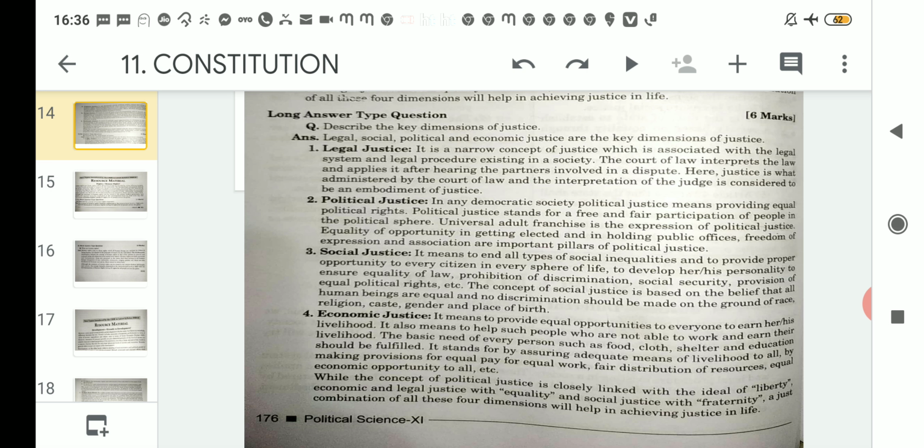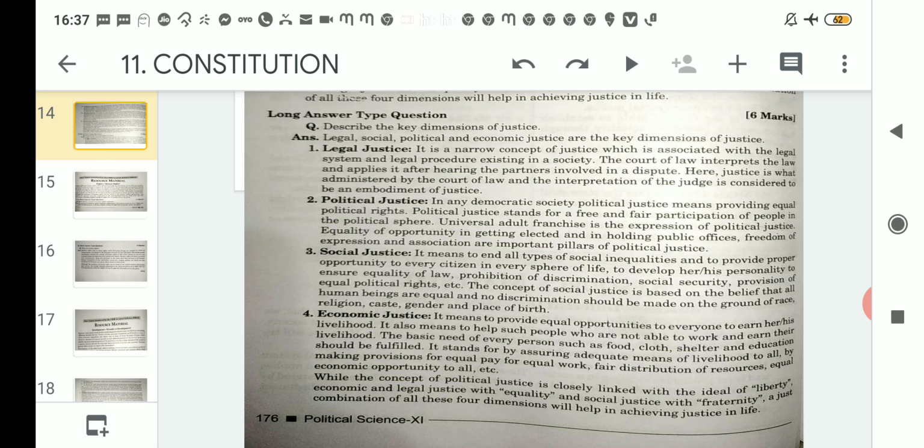So under legal justice, it is a narrow concept of justice which is associated with the legal system and legal procedure existing in a society. That means legal justice is always related to the legal system and its procedure which is applied in a society. The court of law interprets the law and applies it after hearing the parties involved in disputes. That means the court of law will not pass judgment prior, but it will pass the judgment after hearing both the parties and their reasons for the dispute.